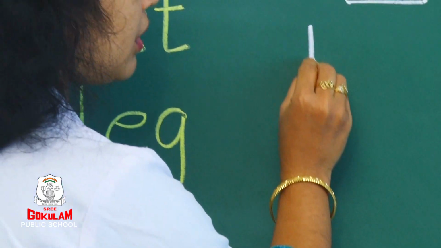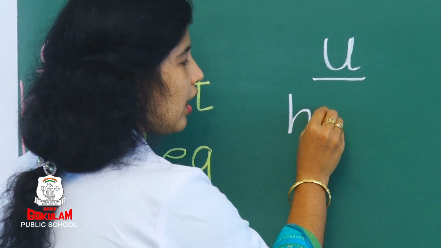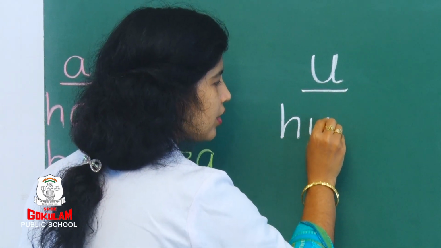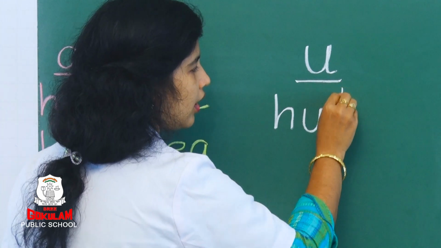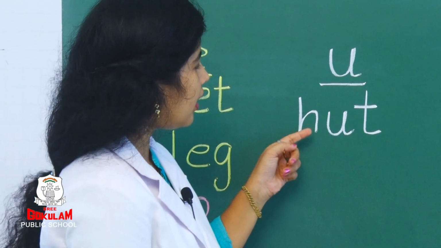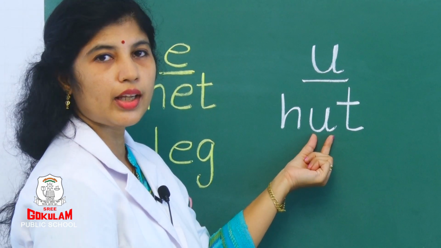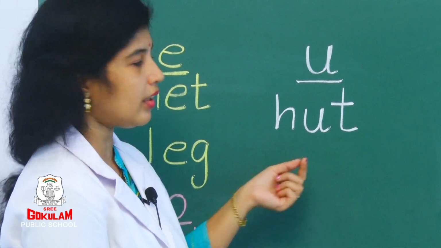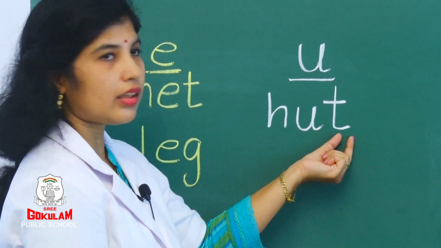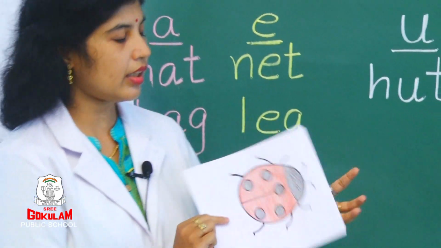H. H means which letter will come? H, U. U sound. H, U, T. Hut. Look here. We should write U. Did you get it? H, U, T. Hut.